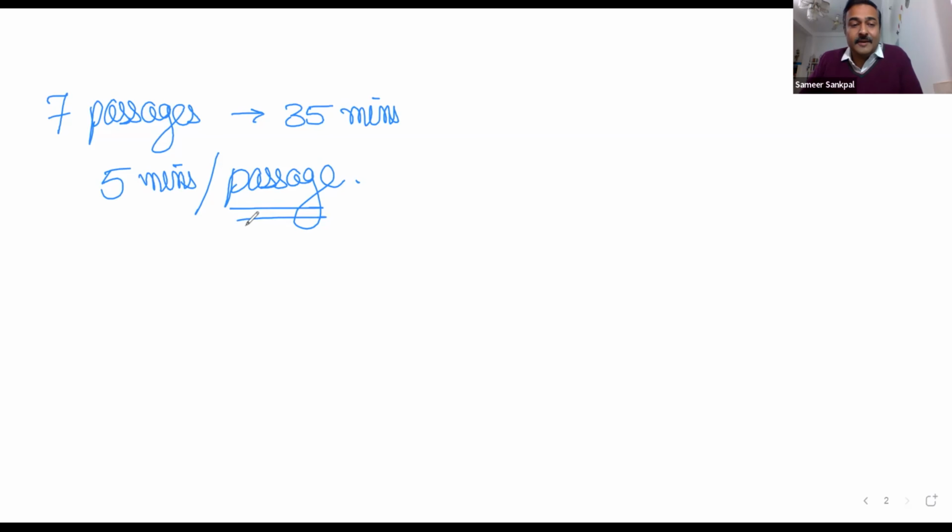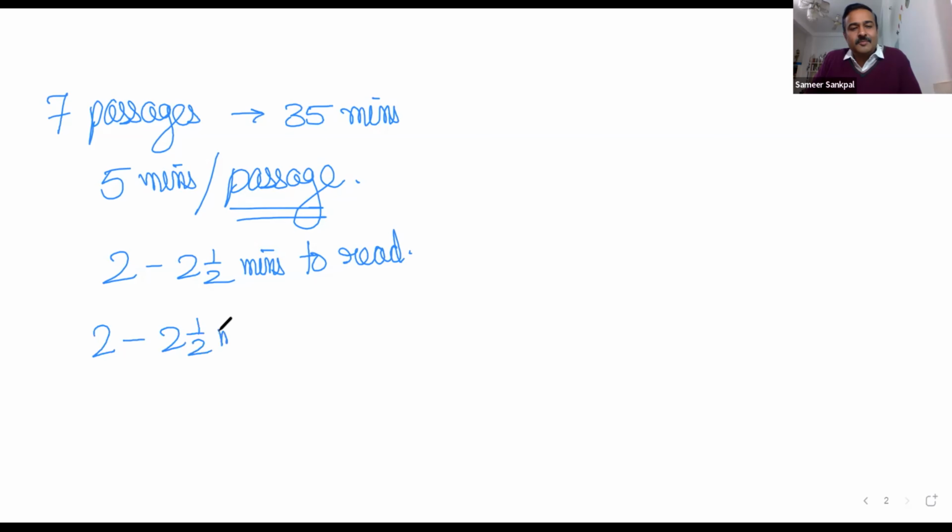There is a lot of theory available there. If we read this passage, of course, it will take 2 to 2.5 minutes to read. That means if I spend 2 to 3 minutes reading the passage, I'll remain with 2 to 2.5 minutes to solve 5 to 8 questions. Now, this is the challenge. Just 2.5 minutes are available, and we are supposed to solve 5 to 8 questions. Obviously, it is going to be an issue. We are not able to do it. It is not going to work this way.